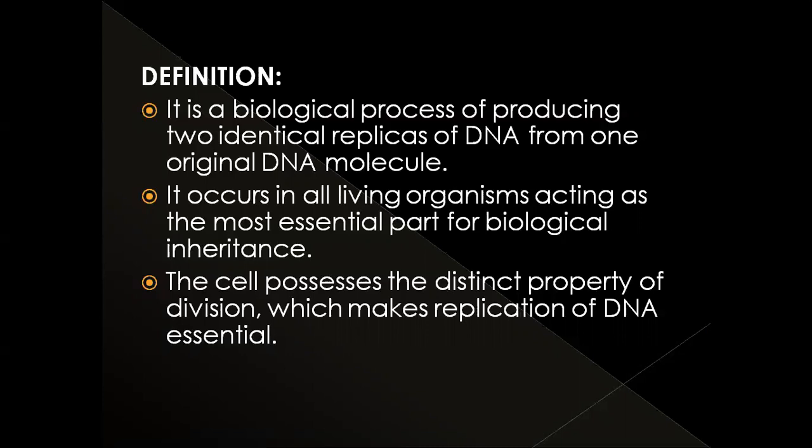The cell possesses the distinct property of cell division, it may be mitosis or meiosis. Due to this cell division, replication of DNA is very essential.